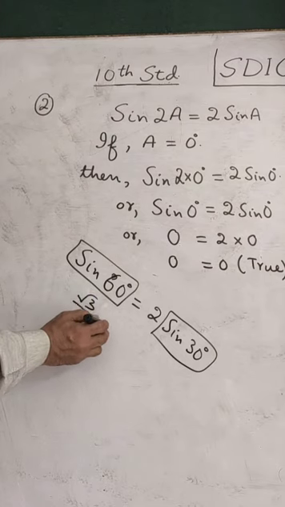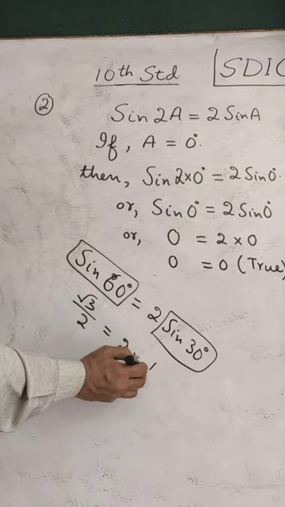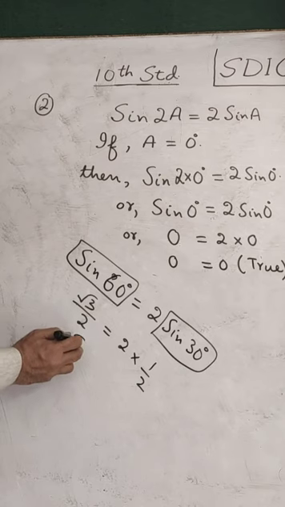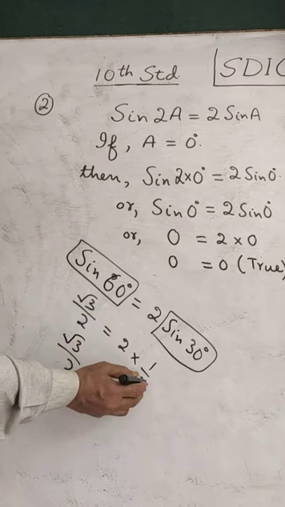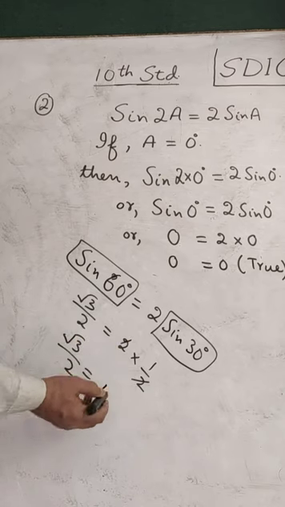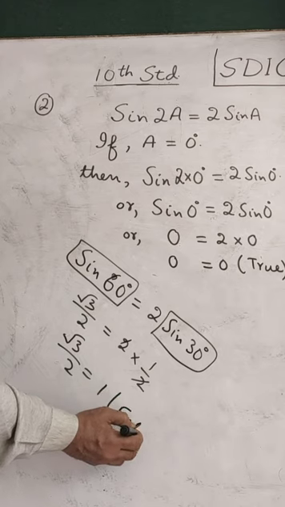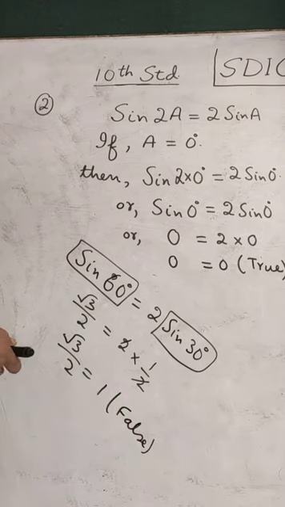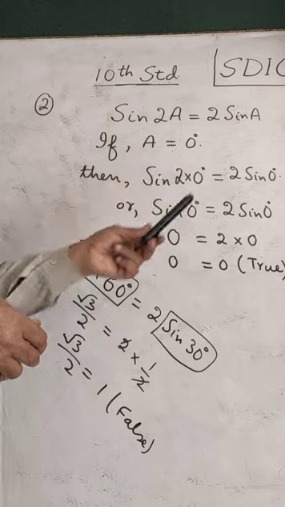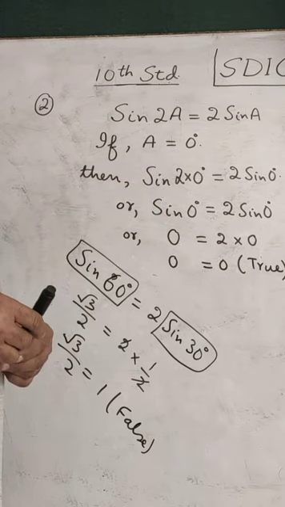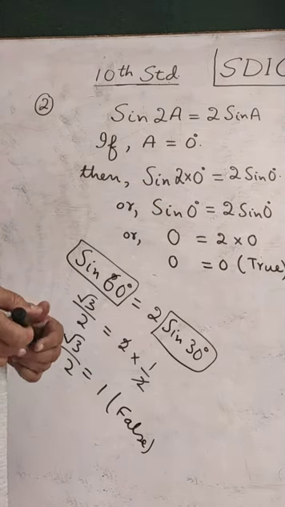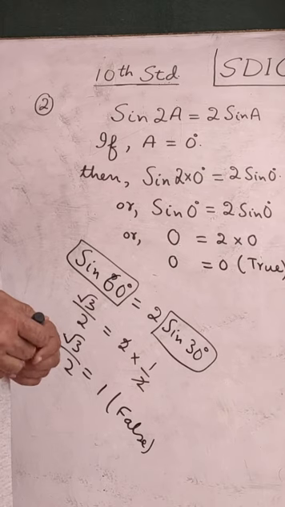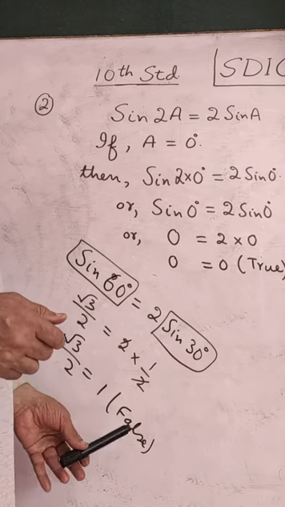Root 3 by 2 is equal to 2 into 1 by 2. This becomes then root 3 by 2 equal to 2 and 2 will cancel 1, which is false. These are not equal. Therefore A cannot be 30 degrees. And in the same way, if you try A equal to 45 degree, A equal to 60 degrees, you will not get the results correct. You will again get false.